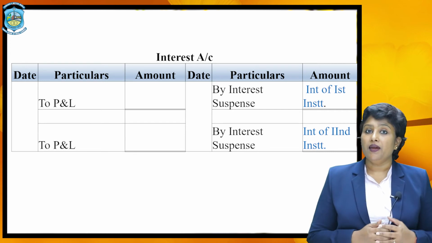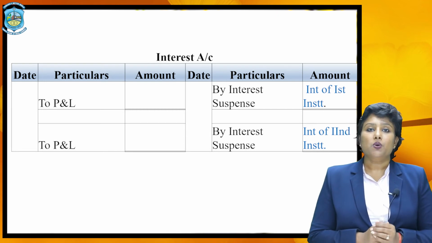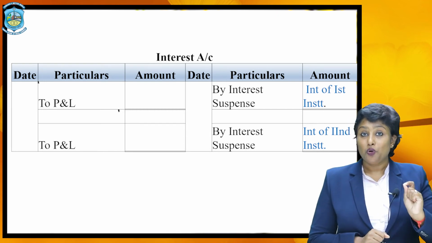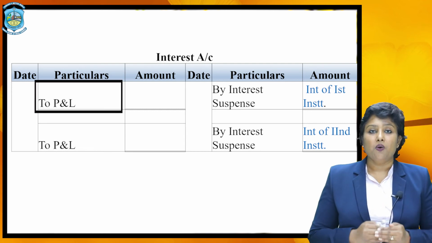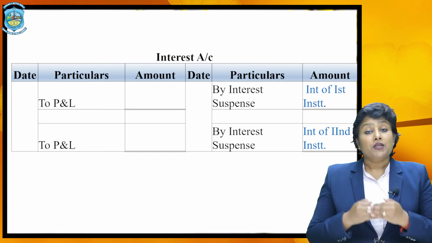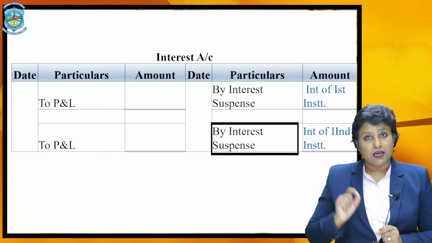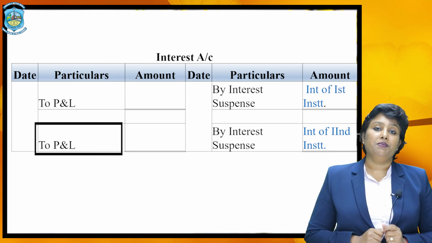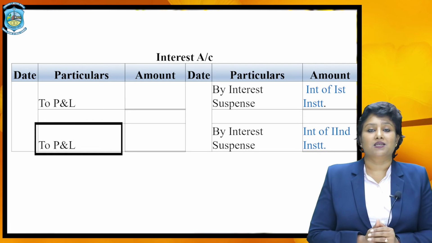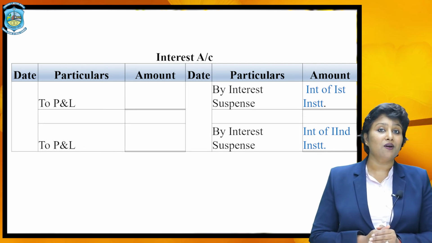And then every year, as all the nominal accounts are transferred to profit and loss account, on the debit side you need to write "To profit and loss account" just as a transfer entry. This is how each year you will be crediting the interest account by writing "By interest suspense" with the amount of interest and transfer it to the profit and loss account on the debit side by writing "To profit and loss account". So isn't it very simple to understand how to prepare the interest account?